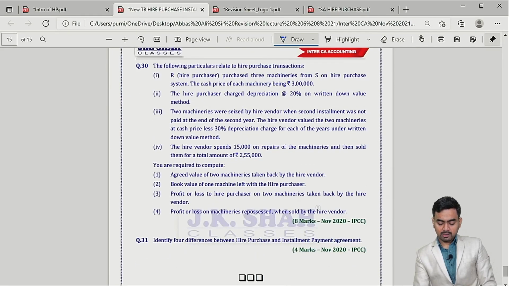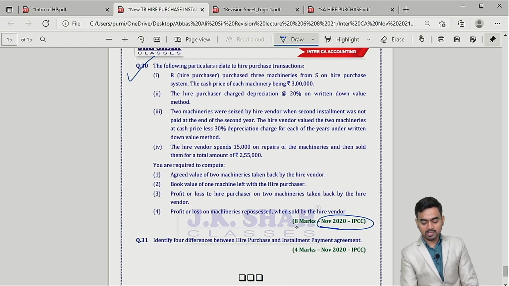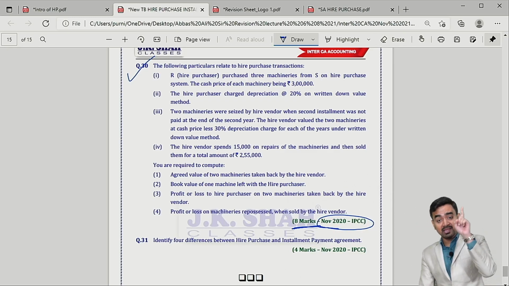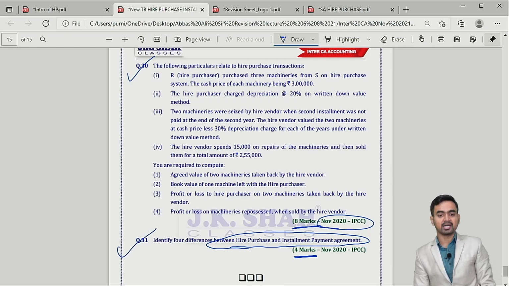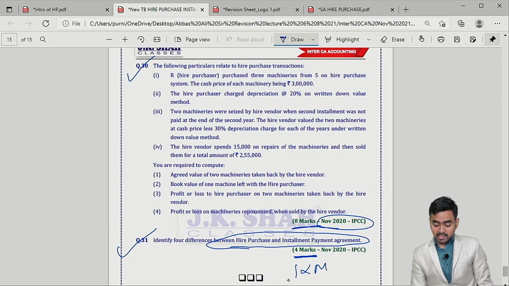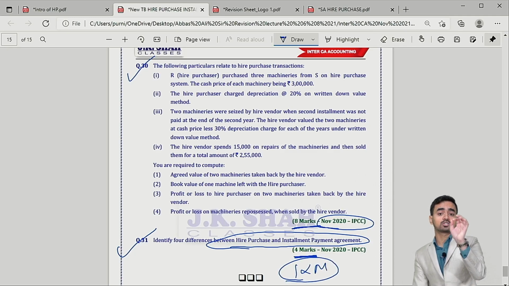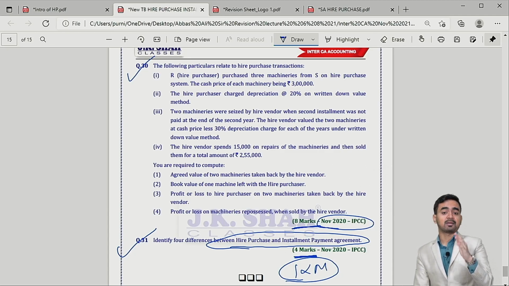Question number 30, recently in November 2020 exam, it was asked for 8 marks, and in the same exam 4 marks theory they asked for hire purchase and installment system difference, which we have already cleared. So you can understand in the recent attempt they have asked 12 marks from this particular chapter. So the weightage is good and the chapter is simple. If you revise in this order, then you can easily score the marks.